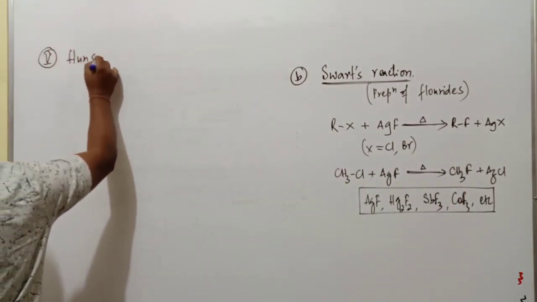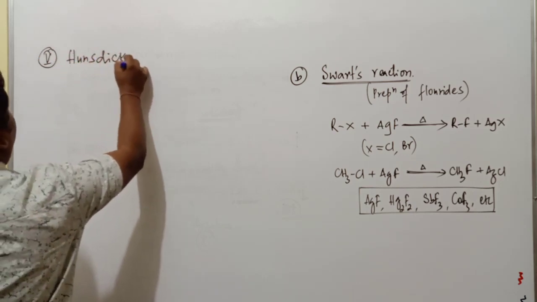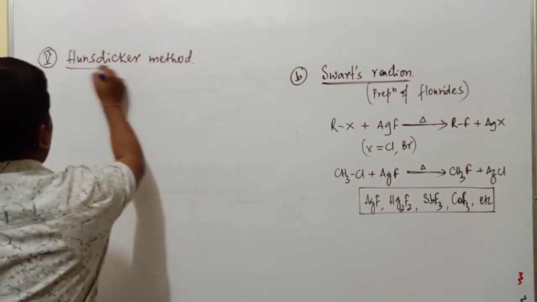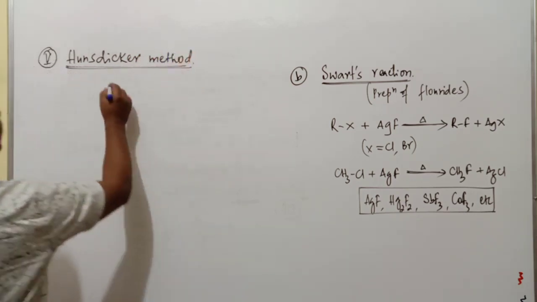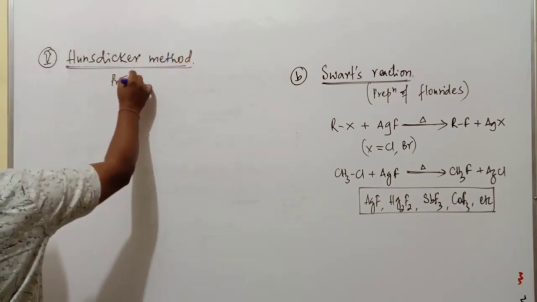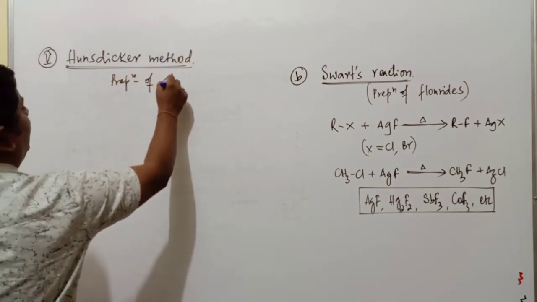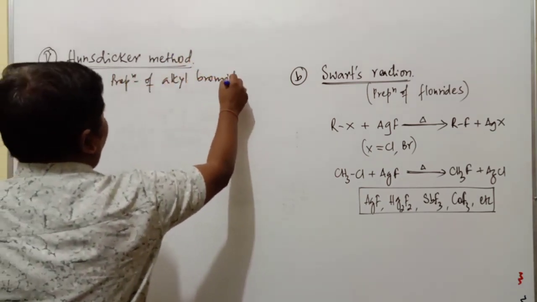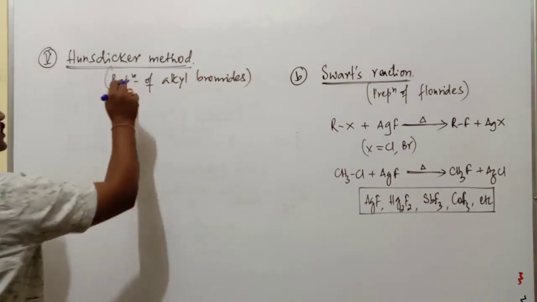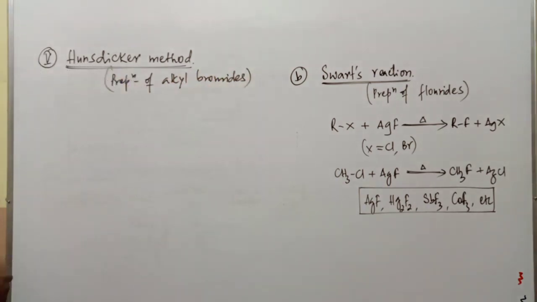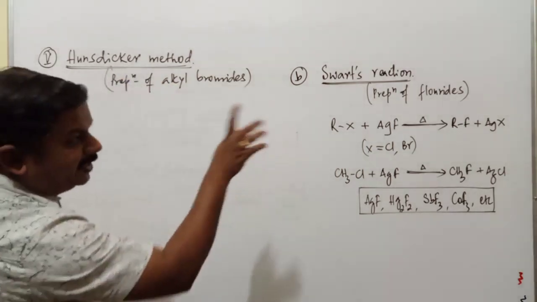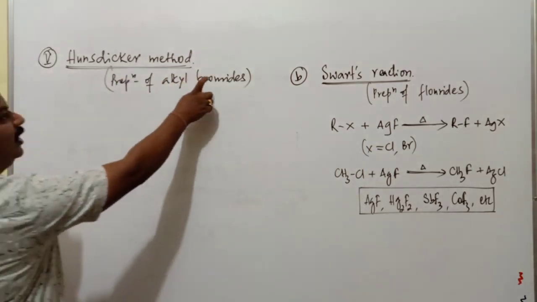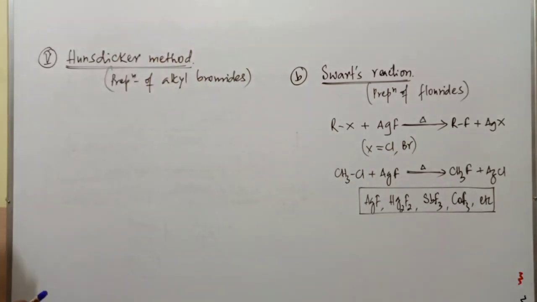In this Hunsdiecker method, especially, preparation of alkyl bromide takes place. Remember, preparation of alkyl bromides. What's the name of the reaction for the preparation of alkyl fluorides? It is the Schwarz reaction. Alkyl iodide, it is the Finkelstein reaction, and alkyl bromide, it is the Hunsdiecker method.